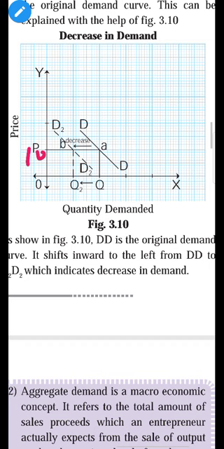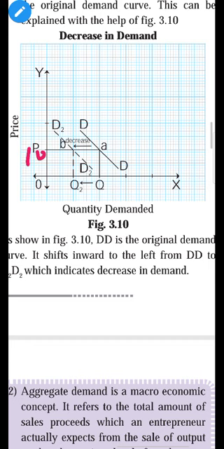It may be fall in income of the consumer by recession, because every time is not the same in the economy. Sometimes there is a good period in the economy, so there is an increase in income of the individual. Sometimes there is a bad period in the economy, there is a fall in income of the individual. So suppose income of the person decreases for some reason, so he will demand less units of the commodity. At the same price, the individual demands less. So what is the consequence of that?